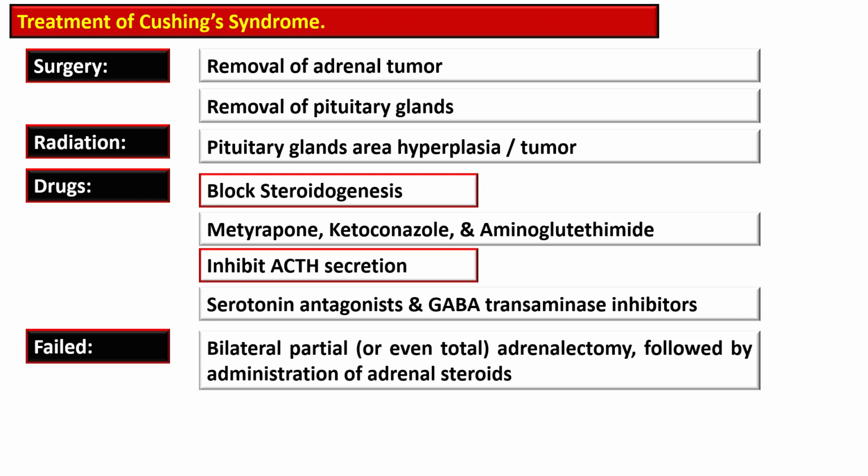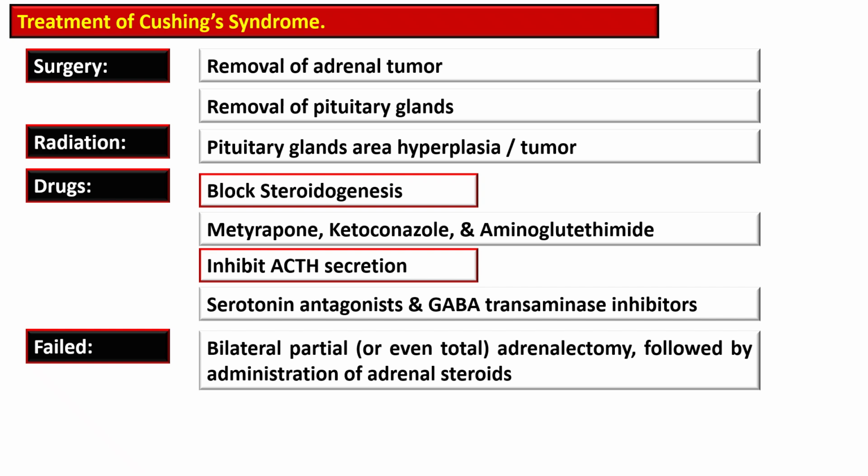Then adrenalectomy, either partial or total, is used when other treatments fail. Post-surgery patients require lifelong glucocorticoid and mineralocorticoid replacement therapy to prevent Addisonian crisis.